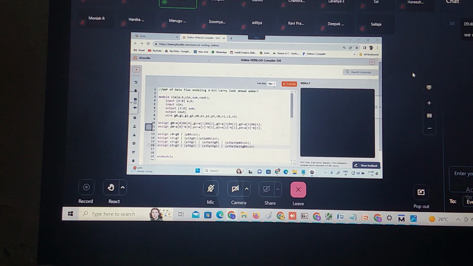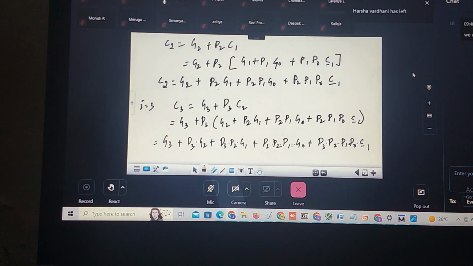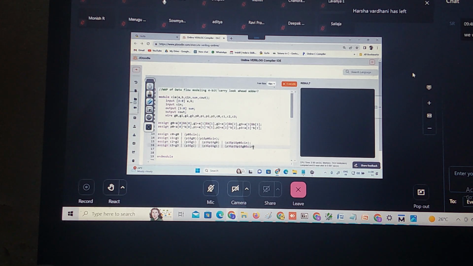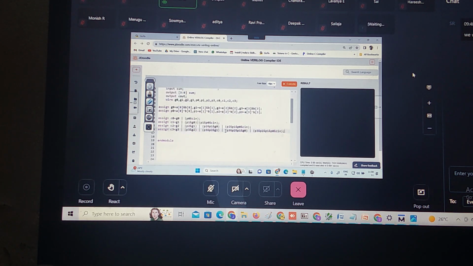C is not there. One more product term is there. Again, this is OR. Correct. OR with P3 and P2 and P1 and P0 and C. Then ends. Correct. Now let us check for the syntax again.